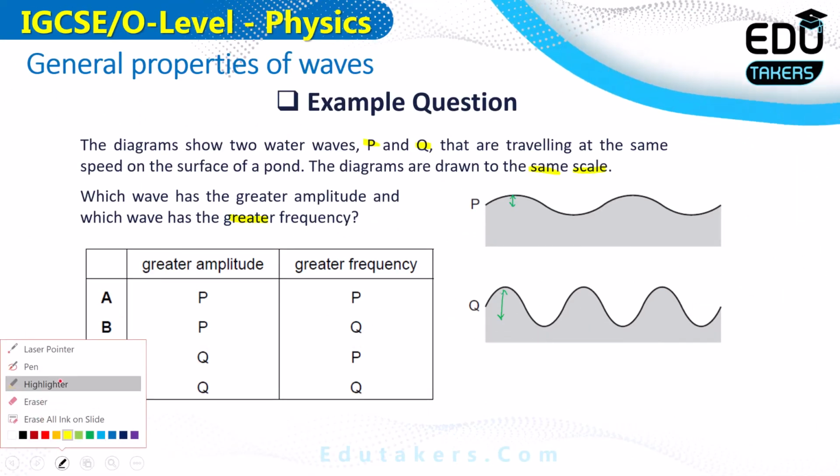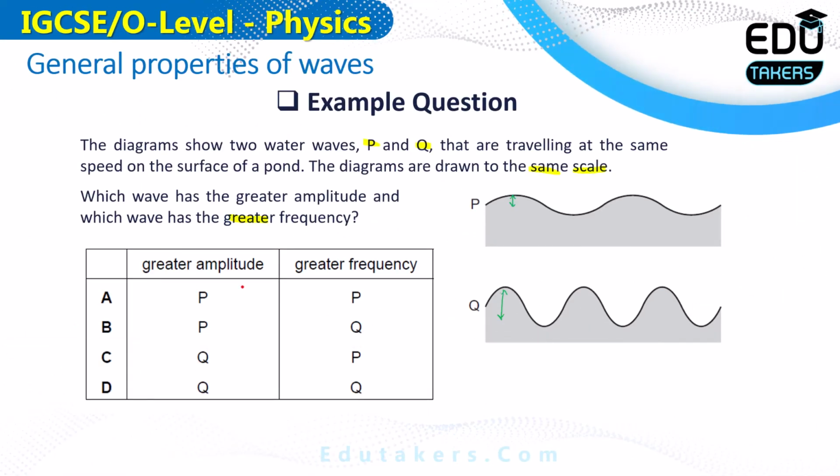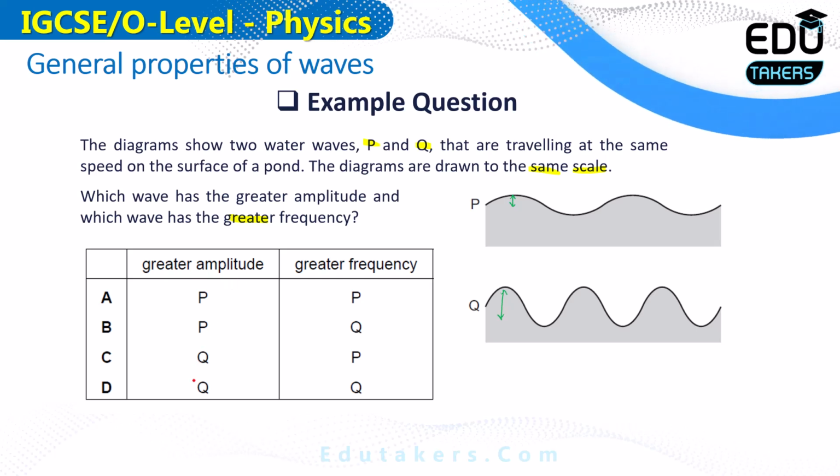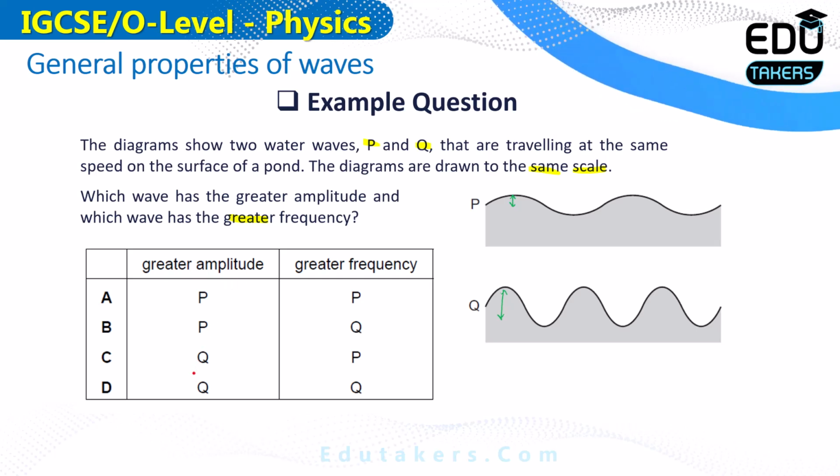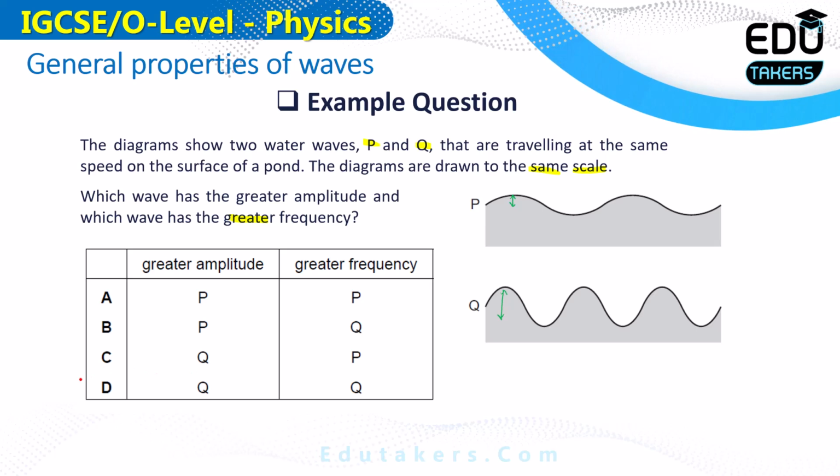In the answer D, it's given that the greater amplitude is for the wave Q and the greater frequency is also for the wave Q. That's why the answer D is correct.